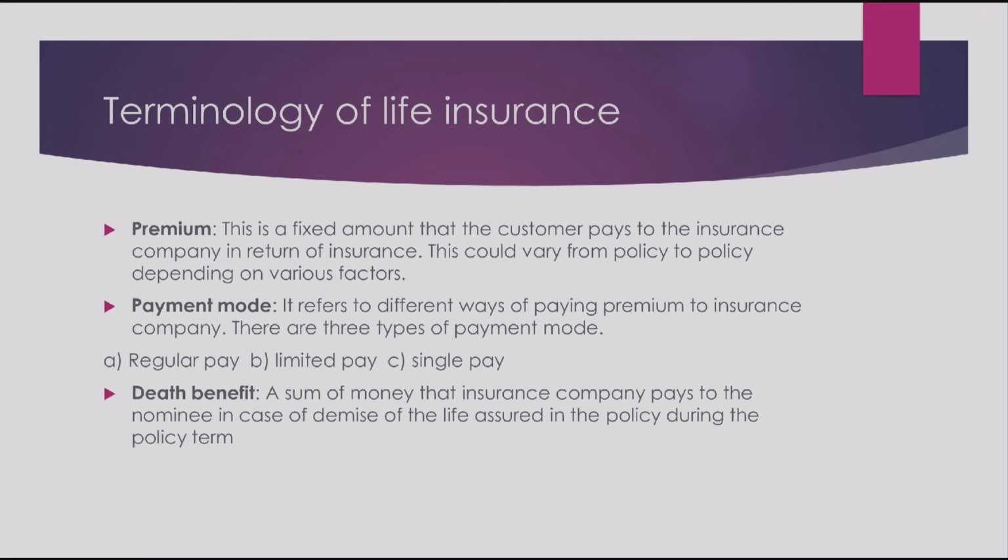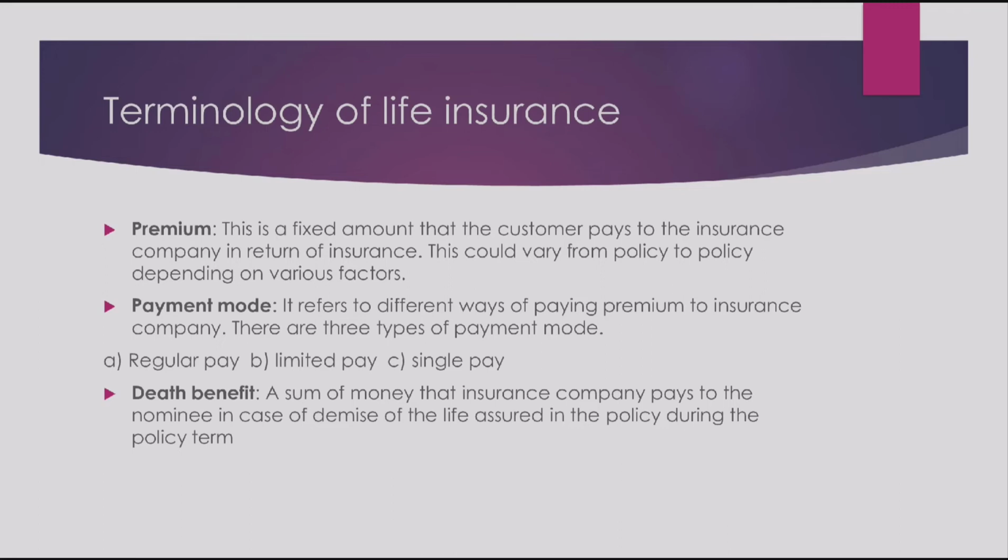So, if my policy is for the next 30 years, I don't want to pay a regular premium and keep that burden. Rather, I will go for an option where, let's say, I can pay my premium just for 5 years or 10, 15, 12 years, whatever option is available, but still be covered for the next 30 years.